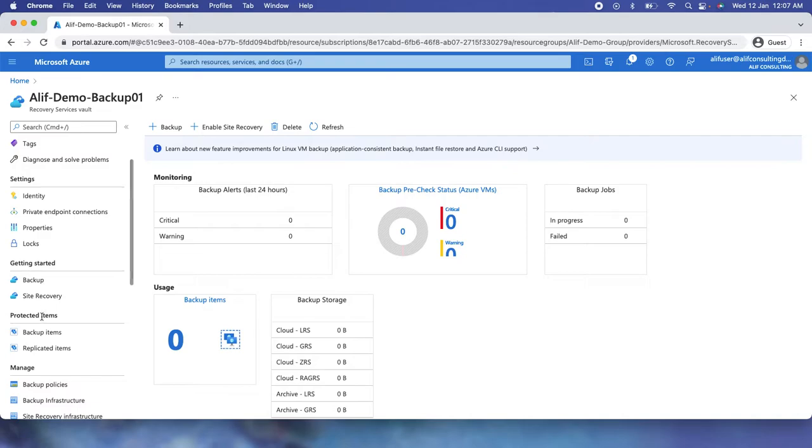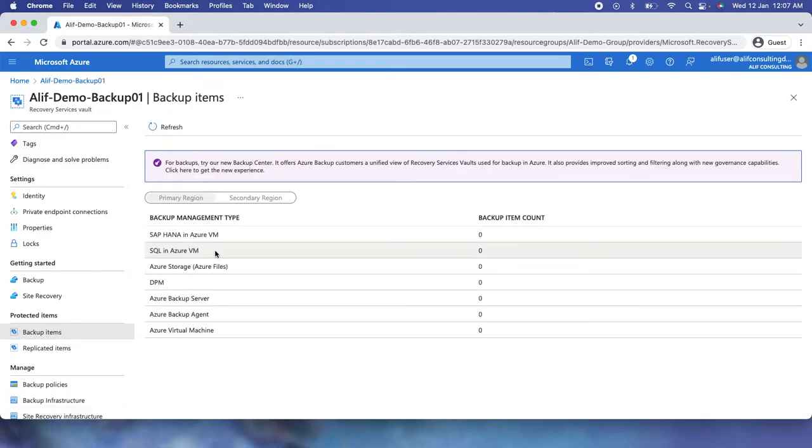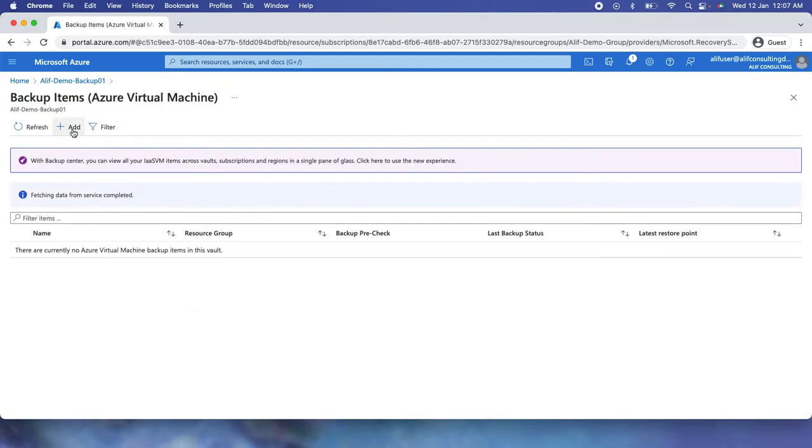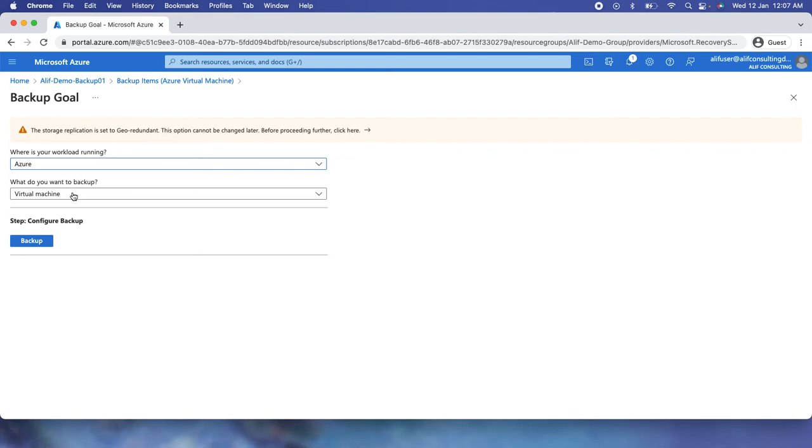For that, we need to go to the protected items, and then we need to click on the backup items. We need to go to the Azure virtual machine and click on add. We need to select which workload we are going to back up and where it's running.